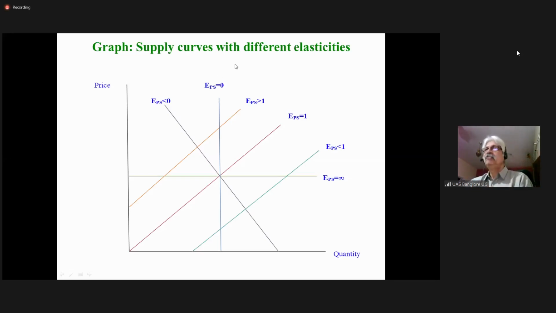Theoretically, yes, if it is negatively sloping, then EPS is less than 0. So with this, I complete the elasticity, both price elasticity of demand and elasticity of supply.